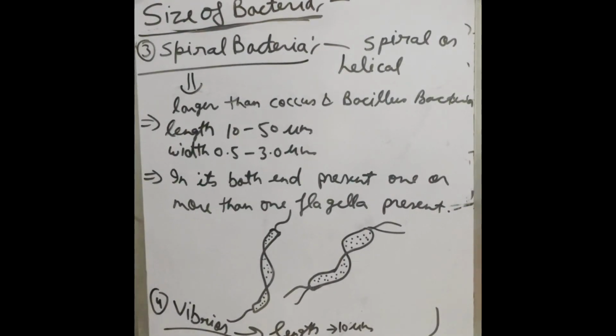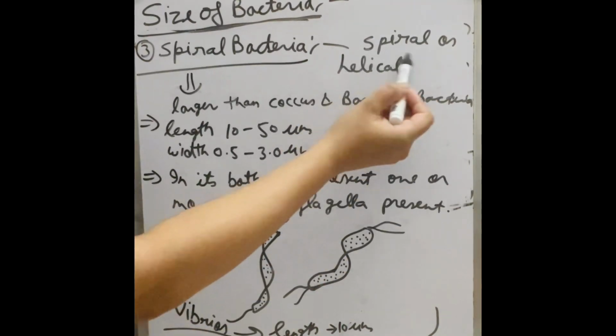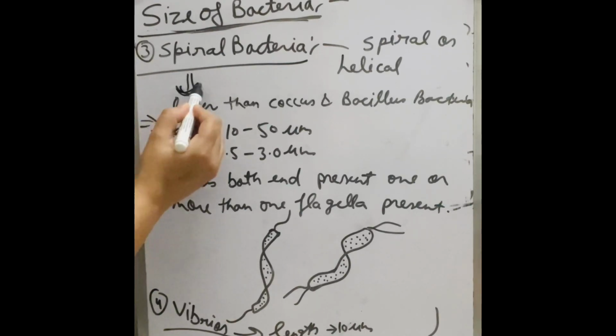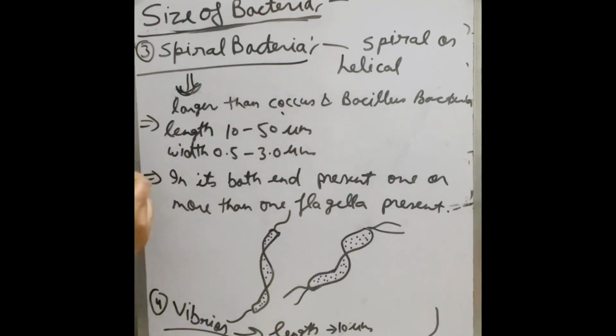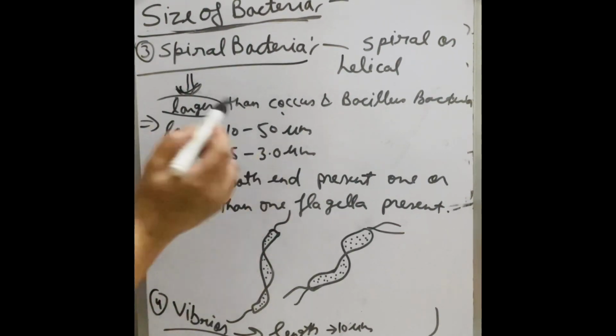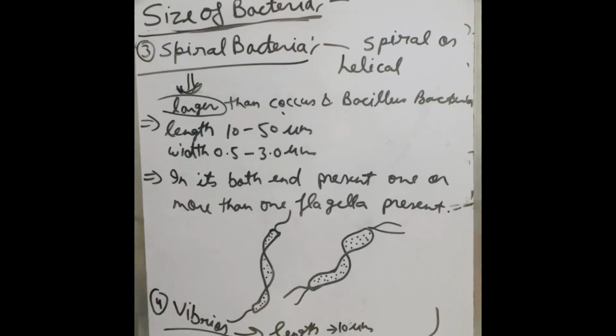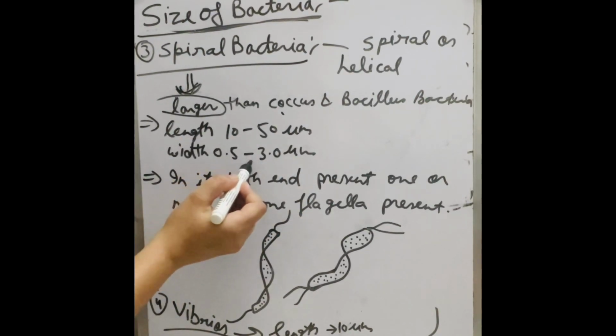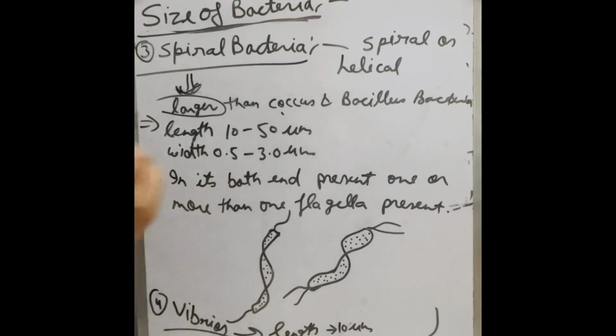And the next one is spiral bacteria, or helical bacteria. Compared to coccus and bacillus bacteria, spiral bacteria are larger. The length of spiral bacteria is 10 to 50 μm, and the width is 0.5 to 3.0 μm.